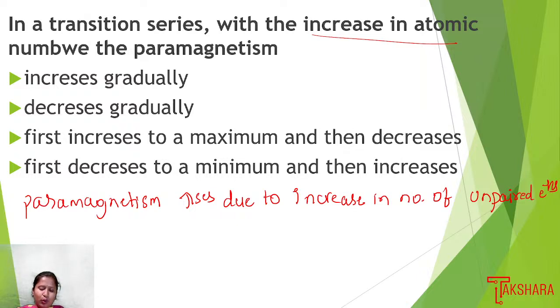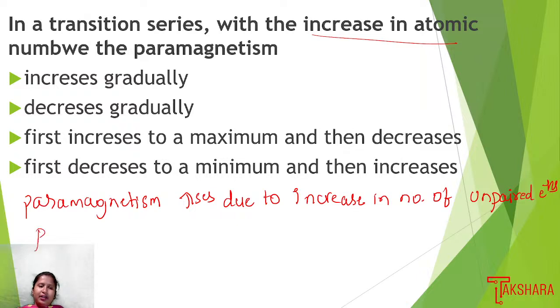Beyond chromium, the number of unpaired electrons decreases, so paramagnetism property also decreases.